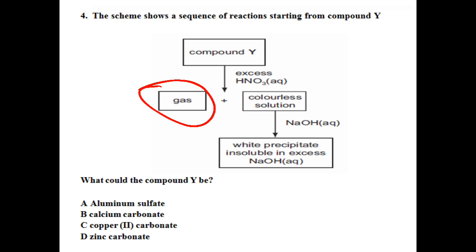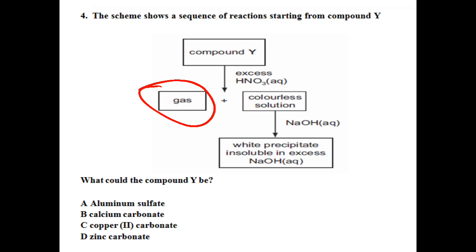Then you have to look for what conjugate base or the cationic fragment will be reacting with this colorless solution which is present in the solution. It will be reacting with sodium hydroxide to give a white precipitate, and the very clear hint with these precipitates is that they will be insoluble in excess of sodium hydroxide.